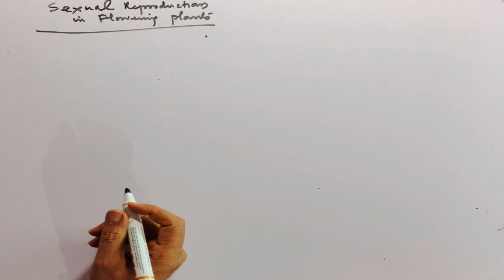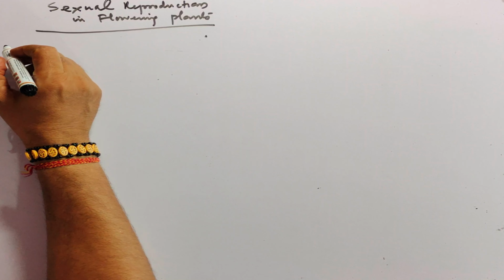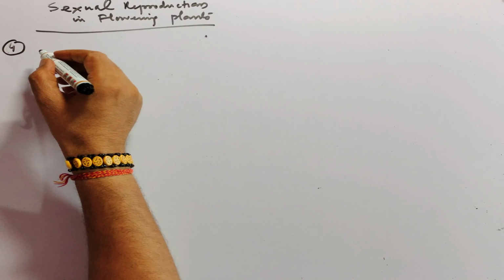So next interesting question, that is question number 4.